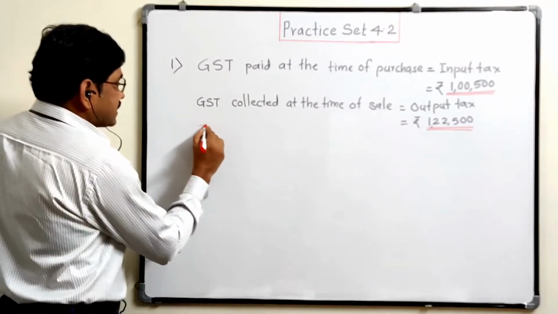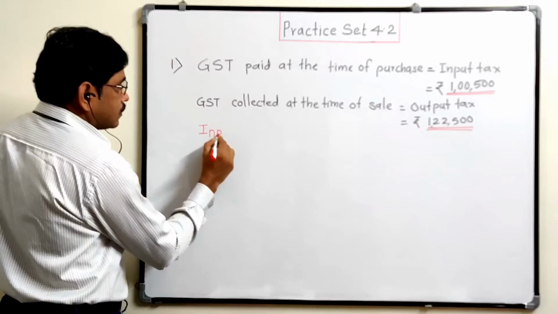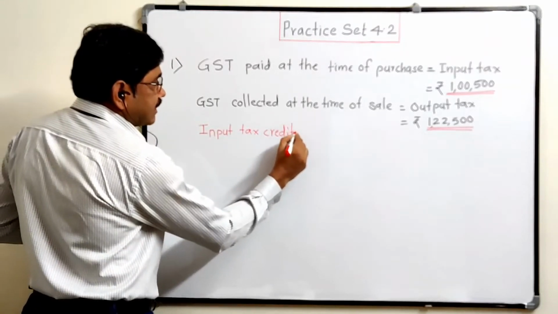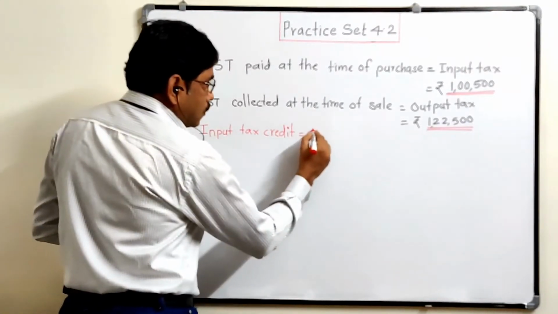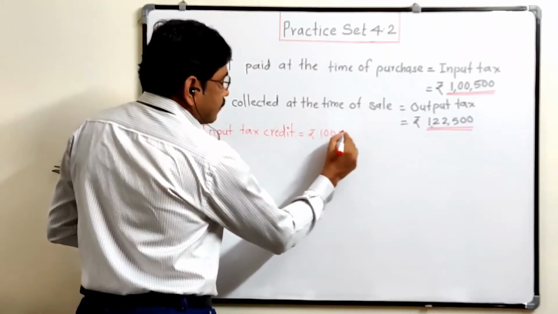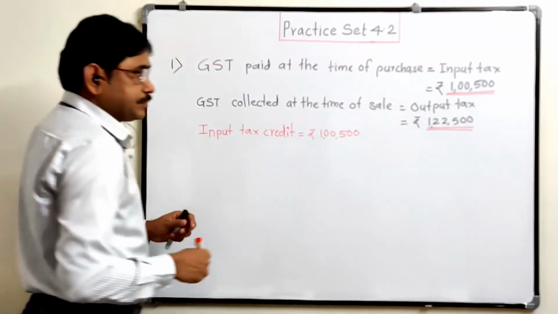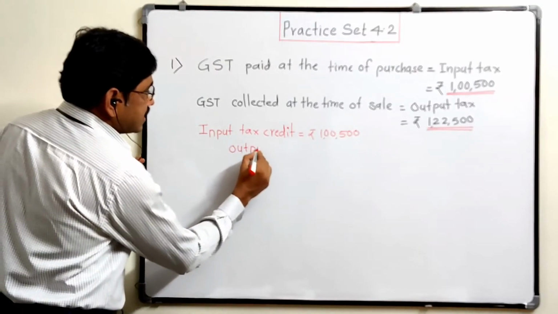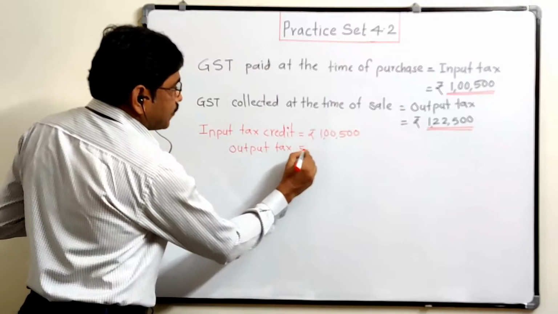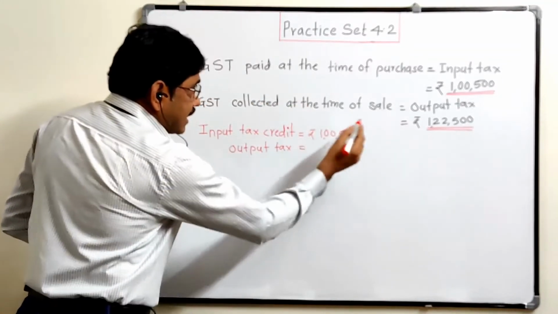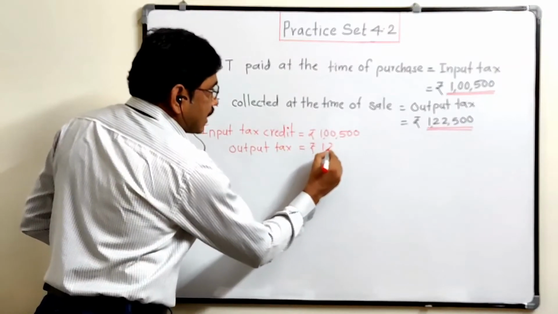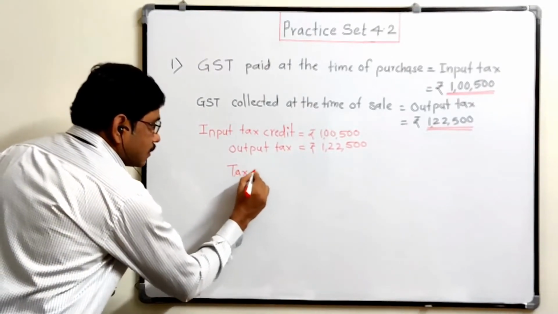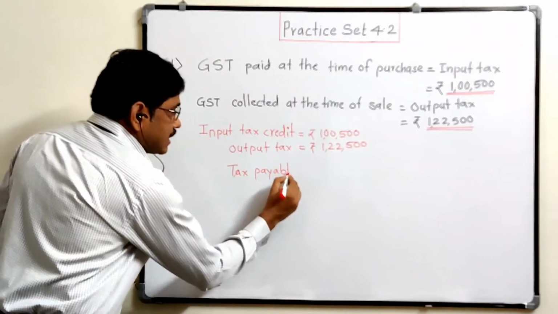So here input tax credit is nothing but that input tax is equal to rupees 1,05,000, and output tax means the tax collected at the time of sale. This is rupees 1,22,500.